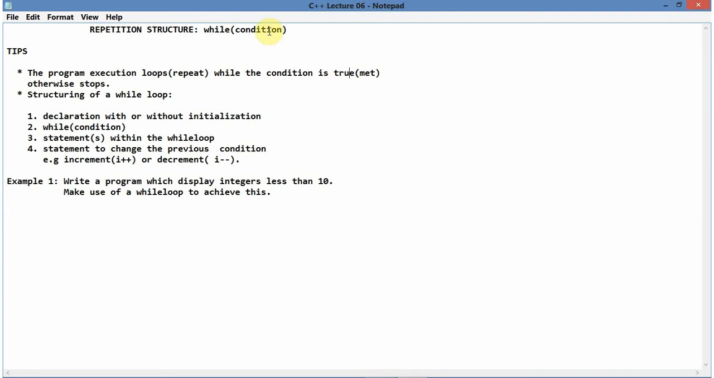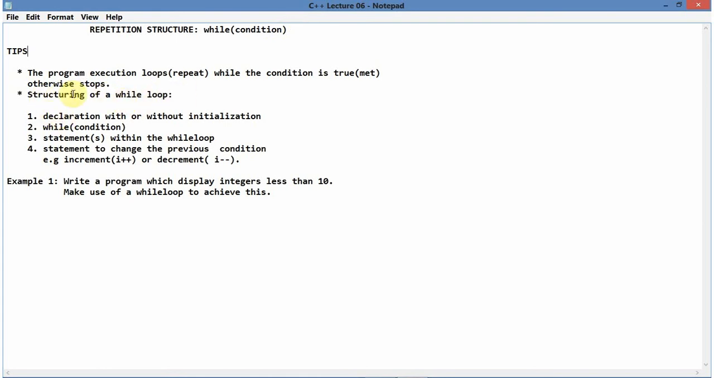If you verify the condition and it says it's true, it means that's where you can keep repeating. And what are you going to repeat? You will repeat the statement within the while loop. The loop will loop within the statements of the while loop. Otherwise you stop, given that this condition is not met. You only stop if this condition is not met. It means when this condition evaluates to false, you stop executing the statement within the while loop.